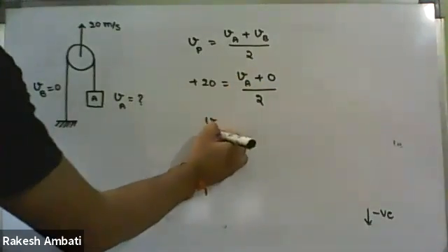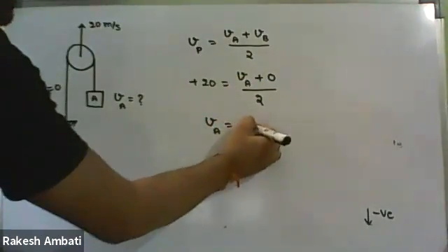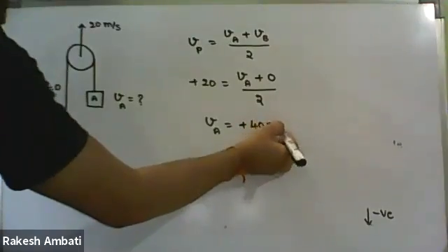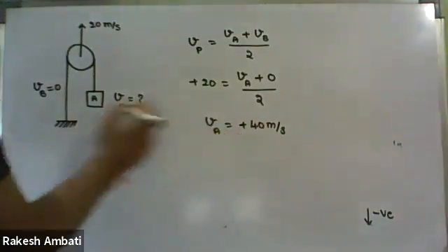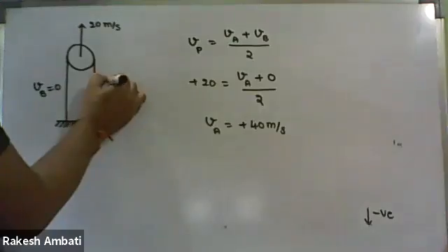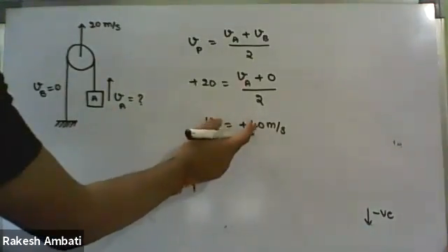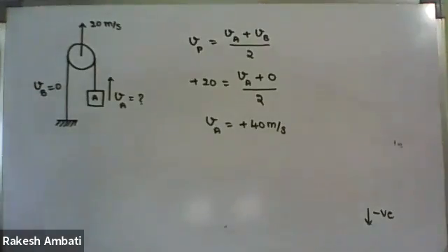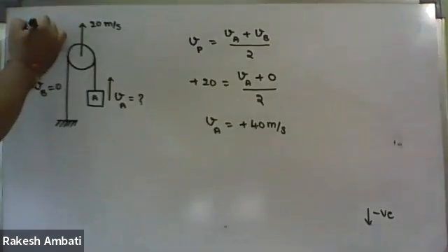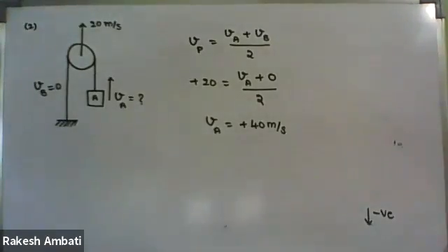Therefore, we get VA equal to plus 40 meter per second. And we are getting positive means this block will move upwards. It will move upwards with a speed of 40 meter per second. So it is second question. Now write the third question.